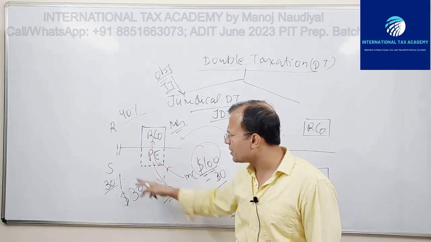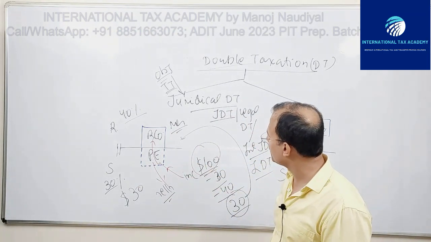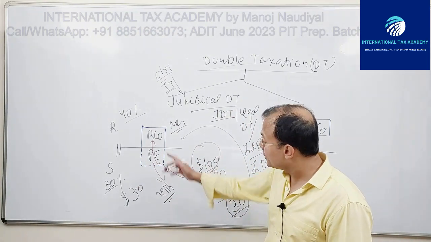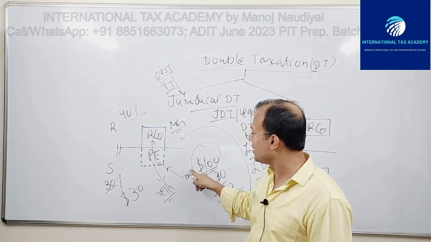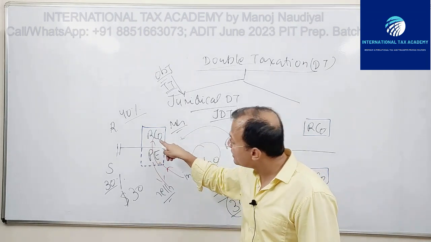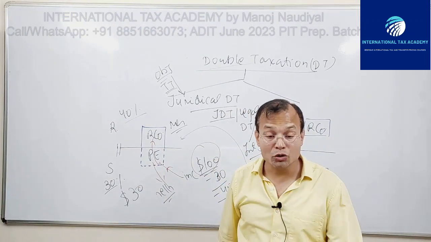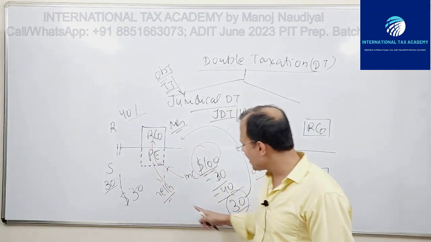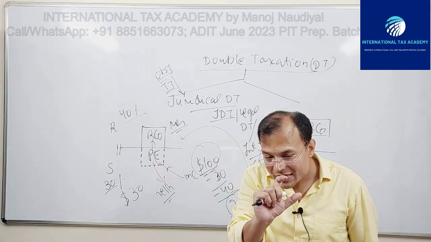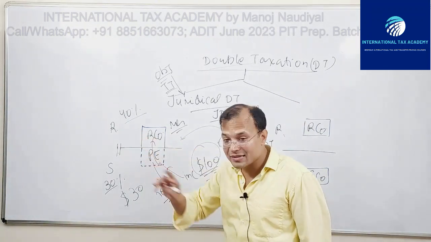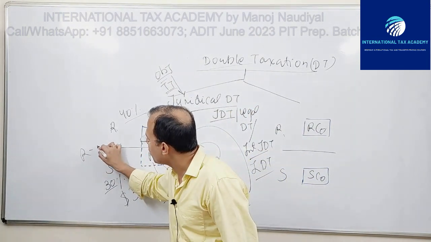This is typical: R taxes 100 because R says this 100 is earned by my resident RCO, so R applies residence based taxation, jurisdiction to tax. S taxes 100 because S says this 100 is sourced in my country. So there's a conflict: R is applying residence based taxation, S is applying source based taxation. This conflict is known as the RS conflict.